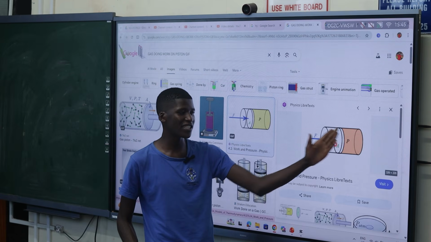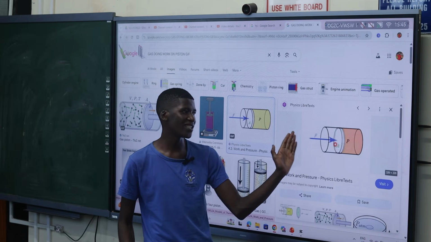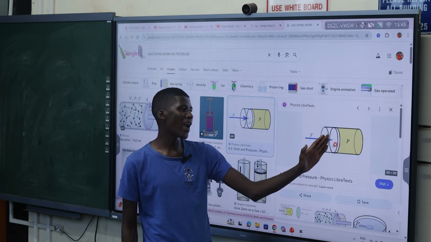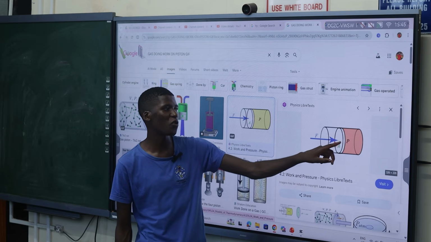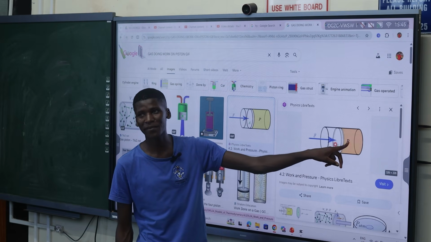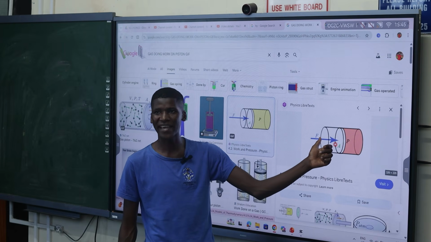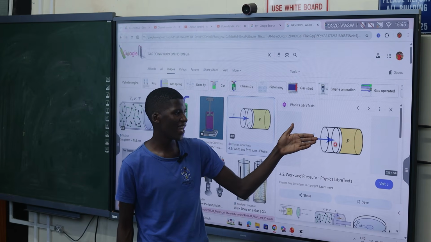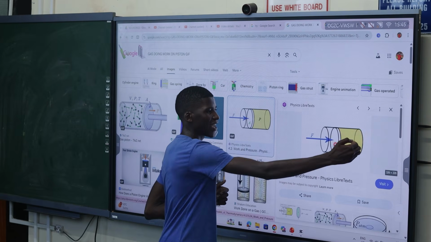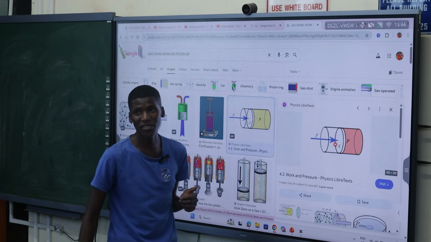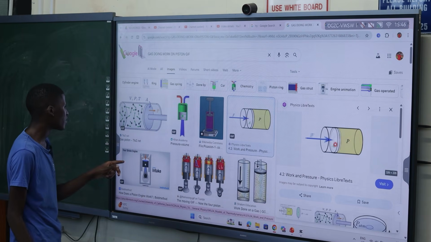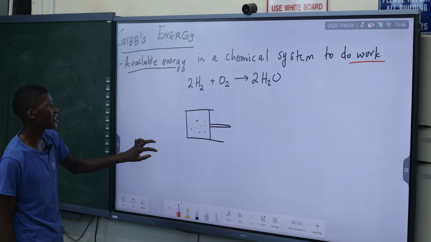When you push it, it pushes itself back. Why is it pushing itself back? It's because these particles in the chemical system give energy to push this back to where it came from. As you are pushing this in, it pushes itself out. That's the energy we are talking about.